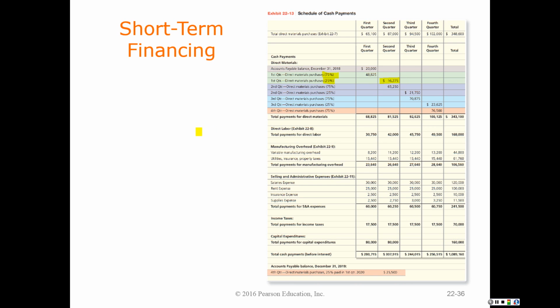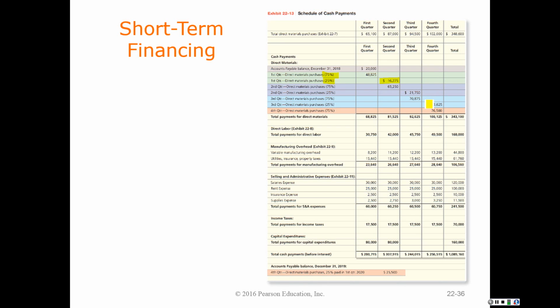Okay, so all of these, the $48,000 and the $16,000, were the cost of my materials for quarter one. But as far as they're related to cash, I spent 75% of that cash in the first quarter and 25% of that cash in the second quarter. Okay, so we see that take place with our raw materials every quarter.